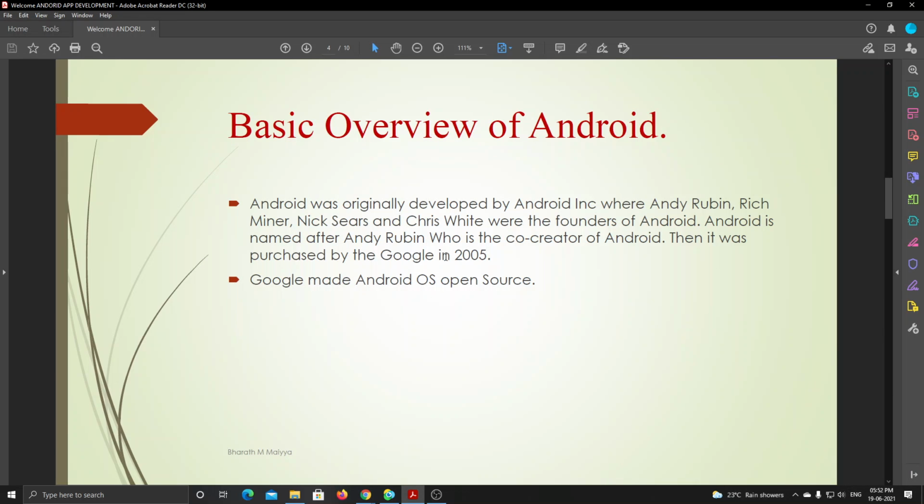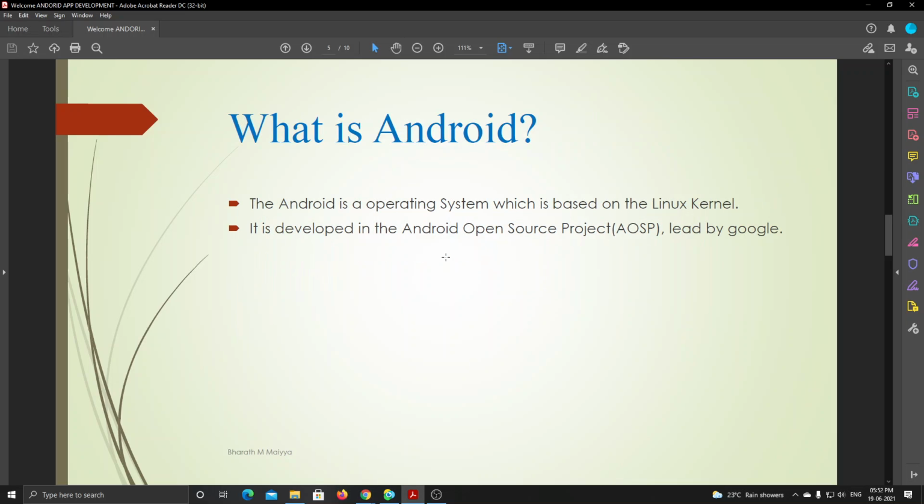Sir, what do you mean by Linux kernel? Linux I know is an OS. The kernel creates an interaction between hardware components and software. In simple words, think that you have an Android phone which has a camera, right?